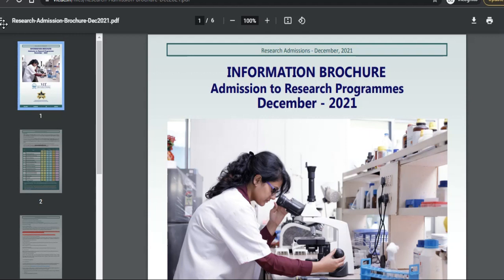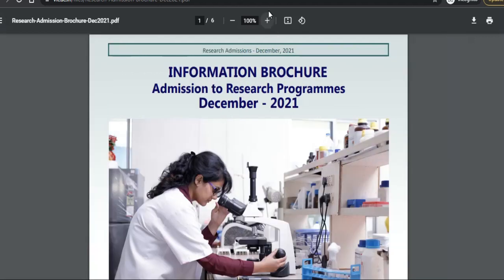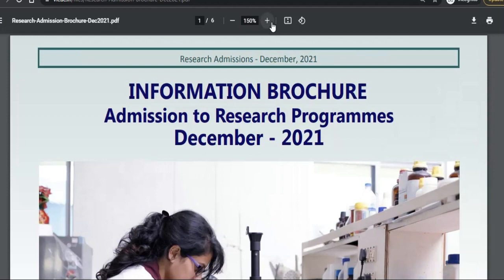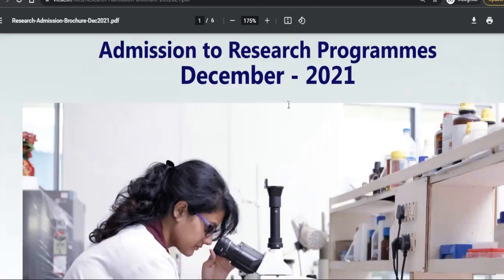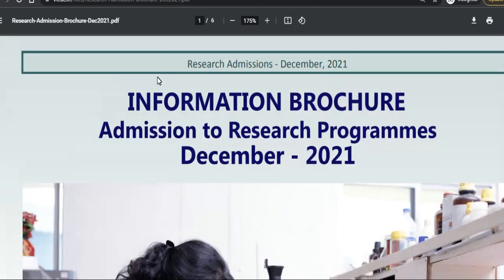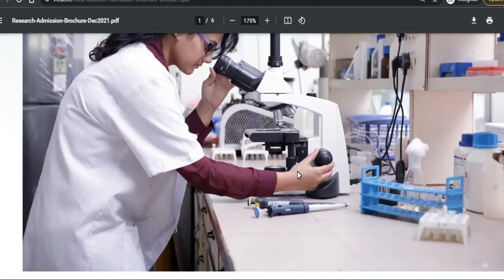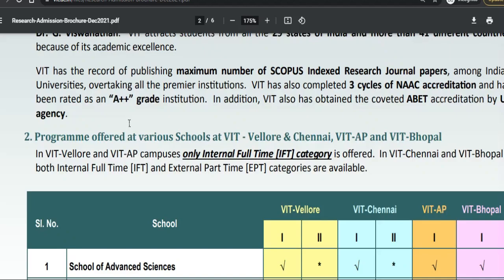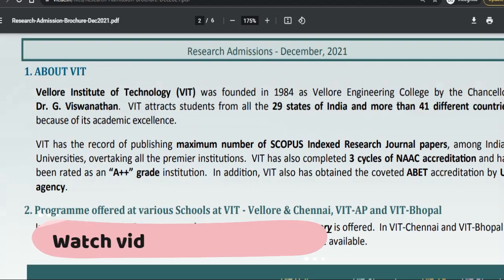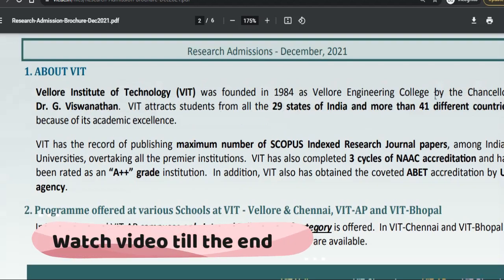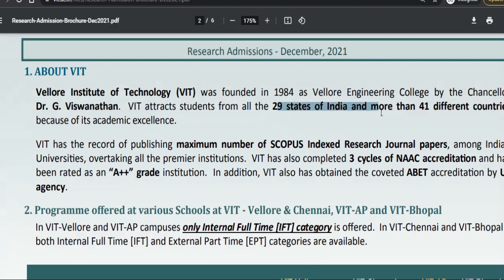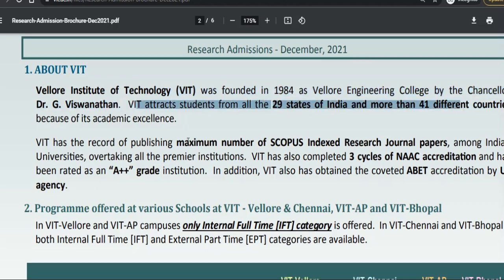The brochure will open. Okay, so let us zoom in on this brochure. We'll discuss all the important aspects of this. Here you can see it is the information brochure for the admission to the research program, from December 2021. There you can see the different states of India and 41 different countries. All the VIT students from all over the world are studying here.